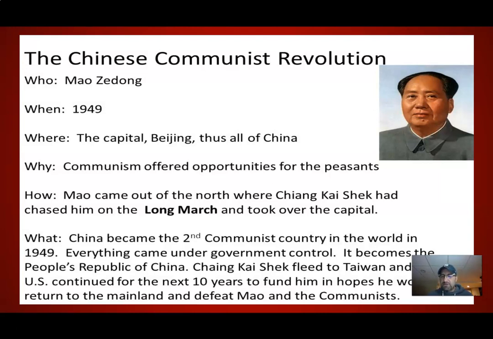But in doing so, of course, you can imagine the amount of death and problems that China is going to experience during that time. So that's it for tonight. Remember the Communist Revolution. China becomes a communist state. Mao Zedong is the leader of this. It's the culmination of that Chinese Civil War. And what we're going to be looking forward to is the leadership of Mao in days to come.